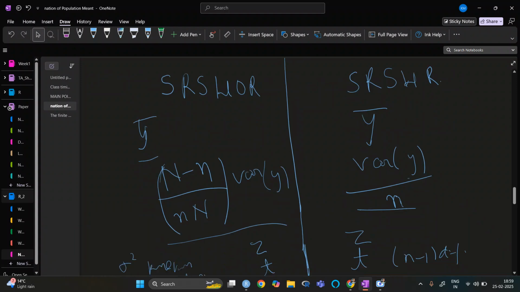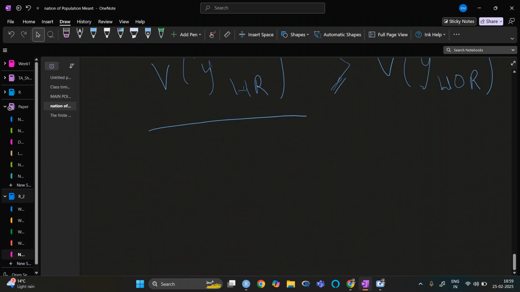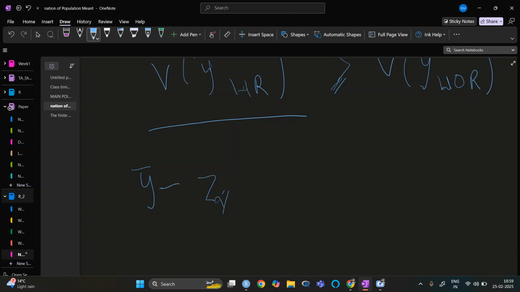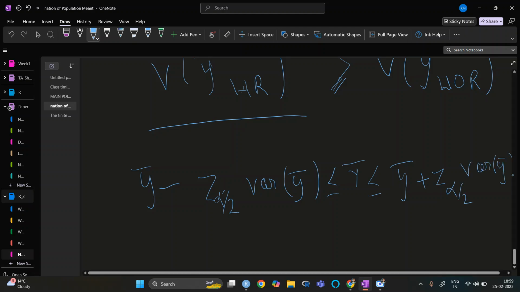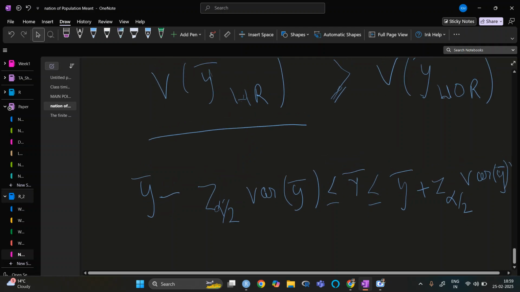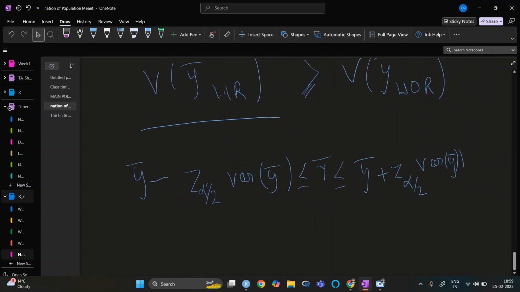So this one is smaller and this one is larger, so this will create a large interval. Let me write it here. It is y bar minus z alpha by 2 times the variance of y bar, less than or equal to y bar plus z alpha by 2 times the variance of y bar. So if it is this, then what will happen?